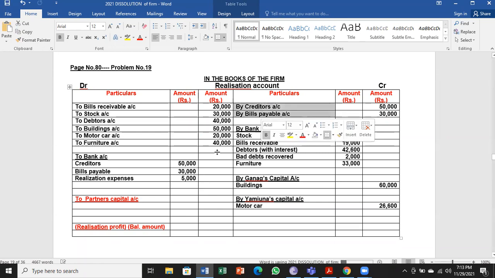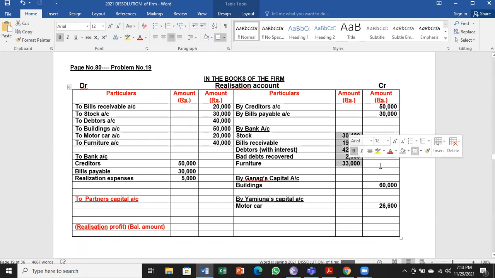Next, creditors and bills payable, both are paid. So we can go for balancing. So let's go for first totaling the assets. How much amount received by business by selling the assets? So we have to find that first. 1,27,000 is realized.